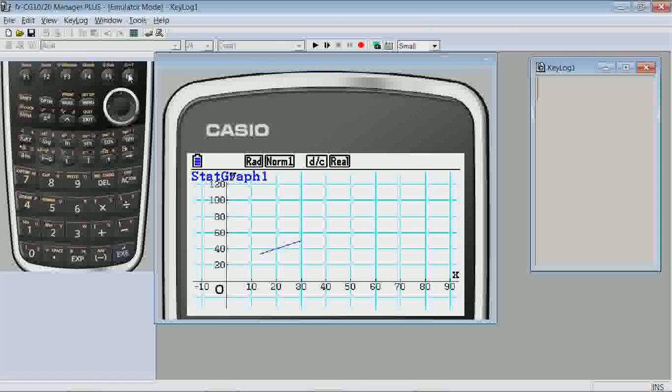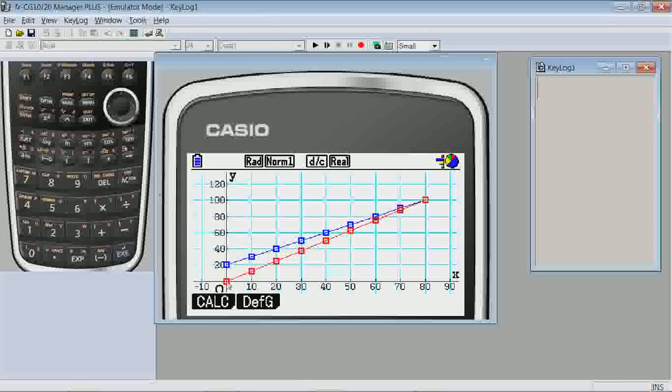So what do we see? As expected, the graph for Plan A, the blue one, is indeed linear. Did you anticipate that the graph for Plan B, the red one, is also linear? You may want to change the scales. I have my X scale set at 10 and my Y scale set at 20.